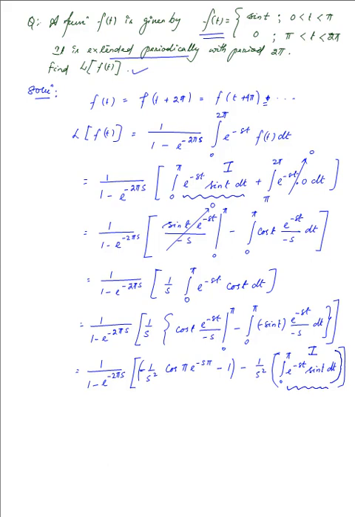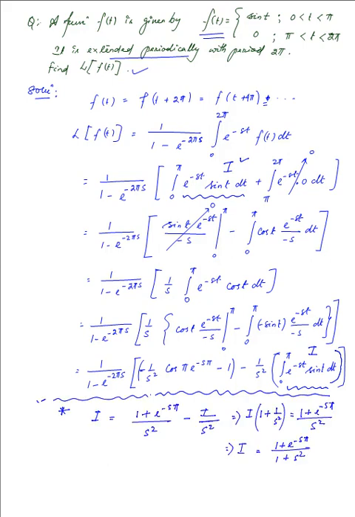So what that would give us is, let's forget about the 1 over 1 minus e to the power minus 2 pi s over here, and look at only the bracketed terms. So that integration, that is the I, has led us to this entire thing with another I over s squared in the negative term. So what we get from this is that we have I to be equal to, that is the integration that was there in the very first step, actually in the second step,